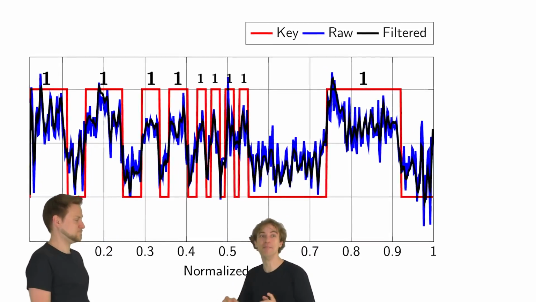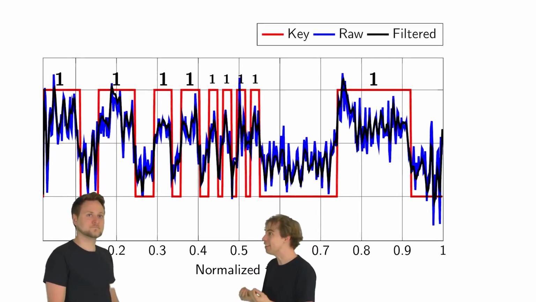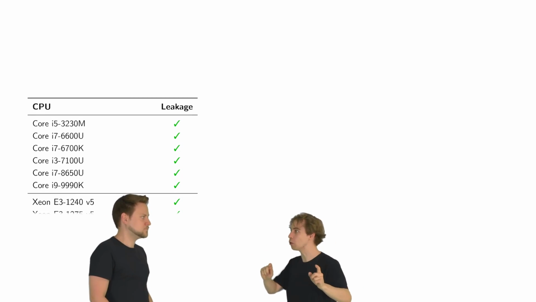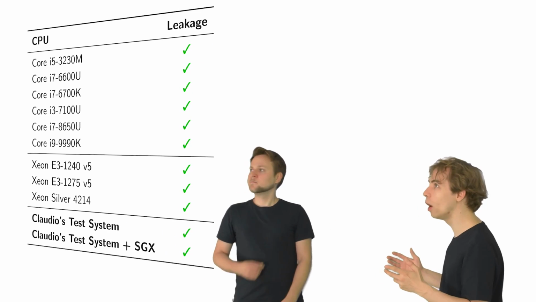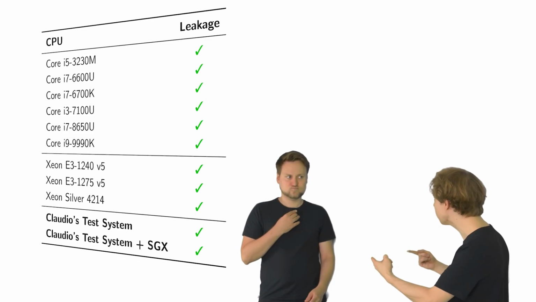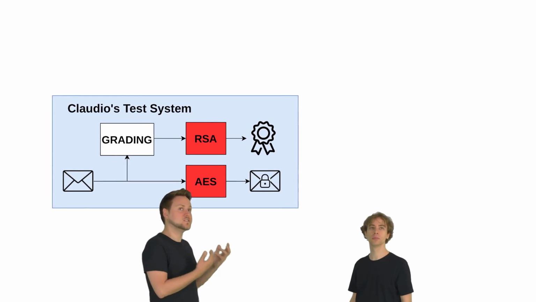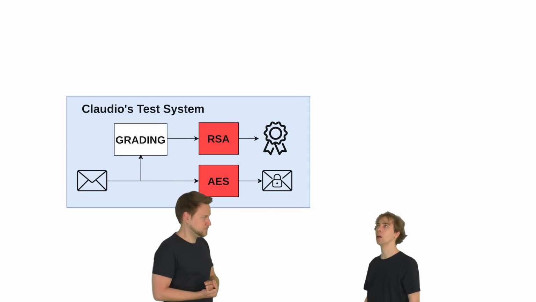Such a long time. Now we finally discover this new side channel. And I even tried it out on different machines. It basically works everywhere. Does it work on Claudio's test system? Yes. On SGX? On the SGX enclave that he has? Yeah, probably. Either we have to attack the RSA signature or the AES encryption.